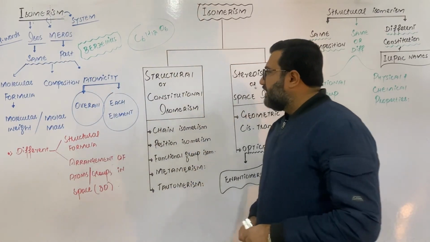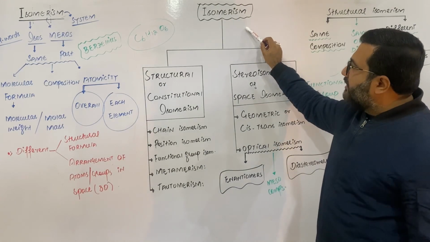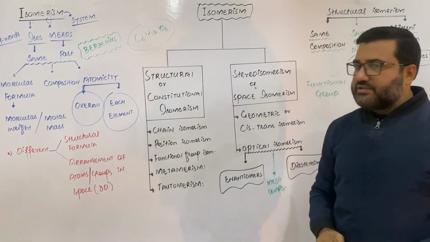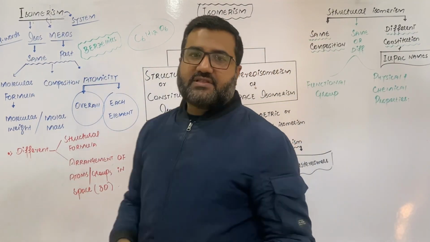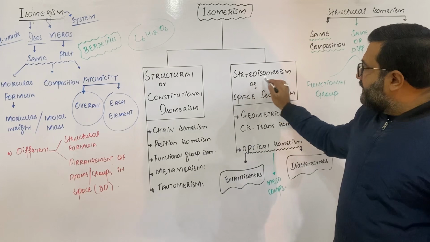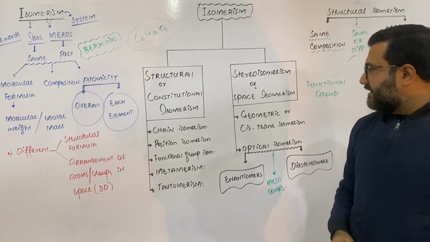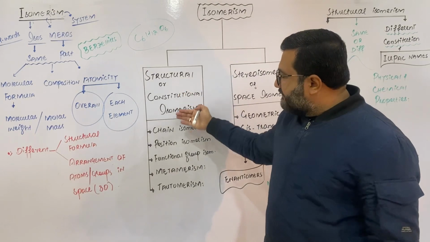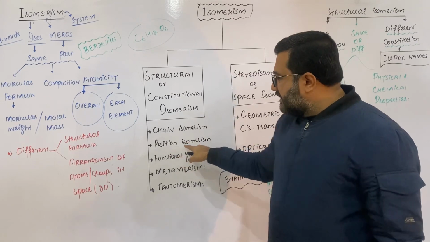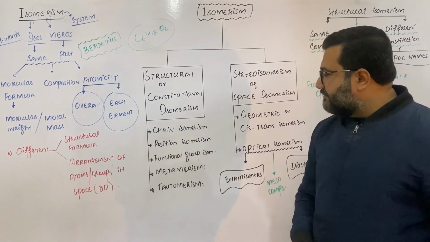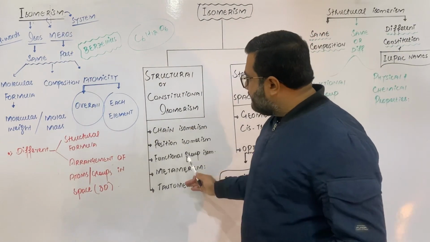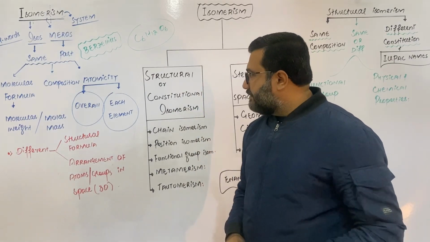Now let us talk about the types of isomerism. Isomerism is broadly divided into two main types. One is structural or constitutional isomerism. The old name is structural isomerism, but nowadays it is called constitutional isomerism. The second one is stereoisomerism, or space isomerism. Structural isomerism is further divided into five subcategories: chain isomerism, position isomerism, third functional group isomerism, fourth metamerism, and fifth tautomerism.